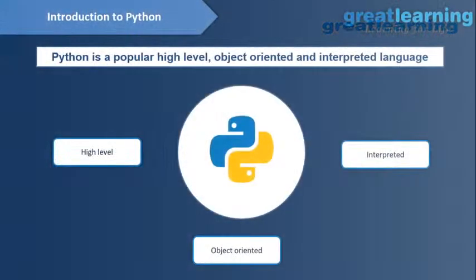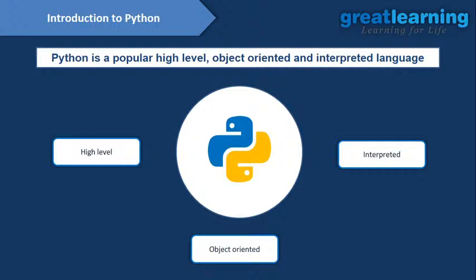Right. Now we will see Python. So what is Python? Python is basically a popular high-level, object-oriented, interpreted language, okay? And when I'm talking about high level, what does that mean? If you don't have any idea about programming, if you are a newbie, Python is similar to English, the way you write English, right? These are the main reasons why we use Python for data science. It also gives you speed for your data when you are doing any projects. And it is object oriented, it supports OOPS concepts, right?